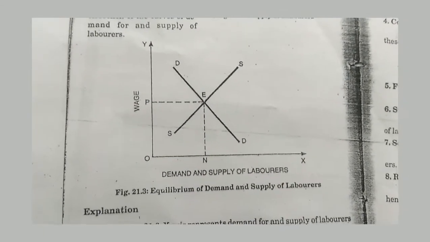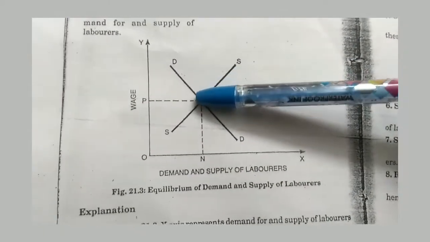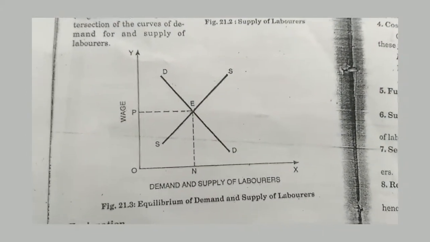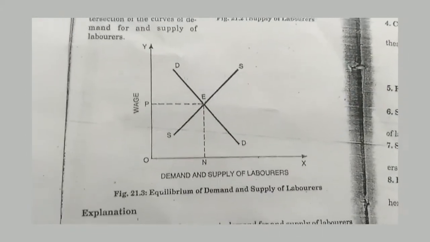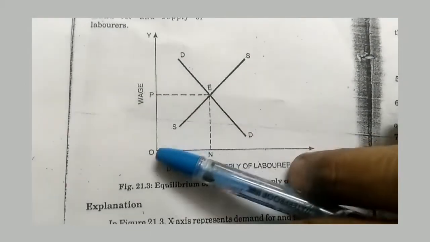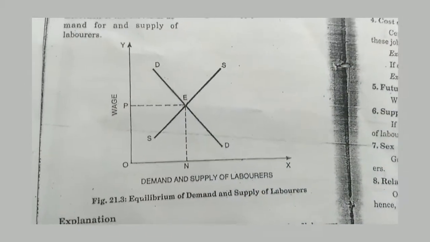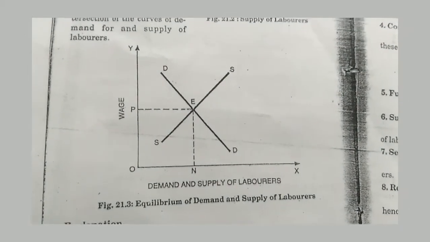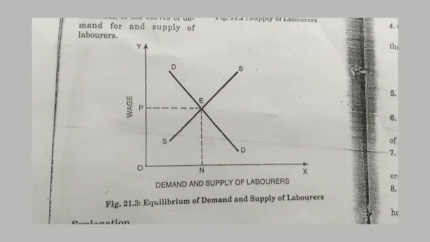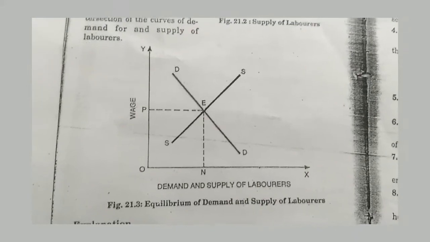Both curves intersect each other at point E, the equilibrium point. At this point, the demand for and the supply of laborers are equal, that is ON. Hence, the wage is fixed at OP. So this theory explains that wage is determined by demand and supply.